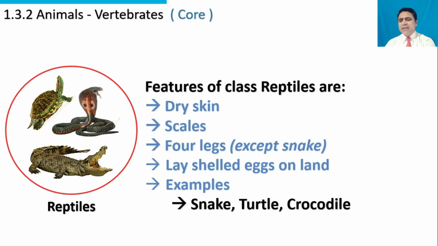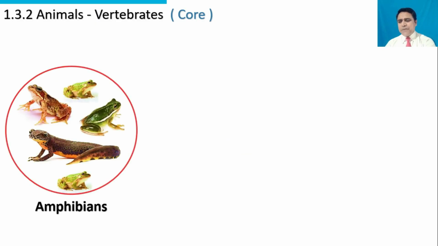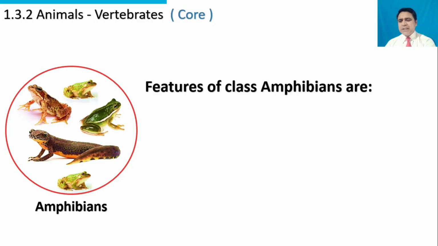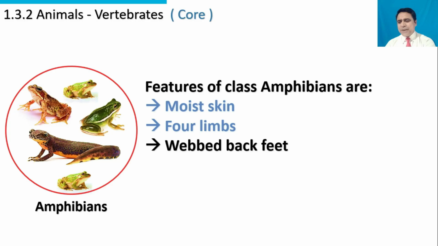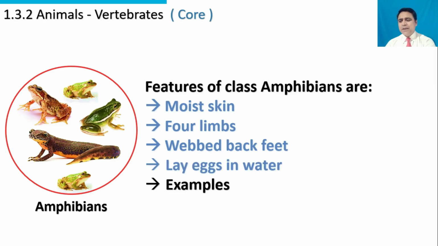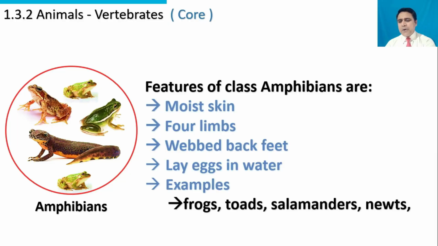Examples are snake, turtle, crocodile. Class amphibians. Features of class amphibians are moist skin, four limbs, webbed back feet for swimming purpose, lay eggs in water. Examples are frogs, toads, salamanders, newts.